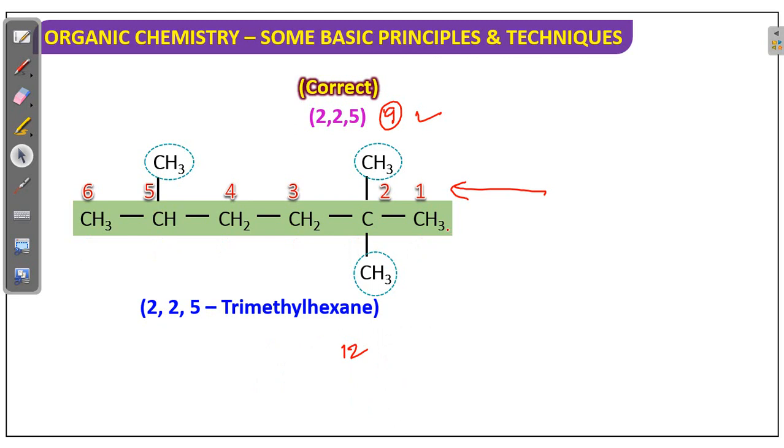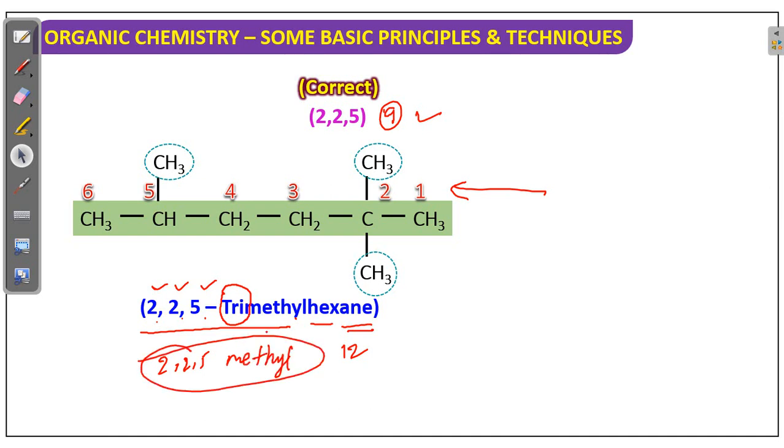Now what is the name? Total carbon 6, so hex, all single bonds, and now the substituent 3 times the same, so trimethyl. What are the positions? 2, 2, 5-trimethyl. Numerical prefix we have to use. Sometimes students make the mistake, they will write only 2, 2, 5 methyl. If you write like this, it is wrong.